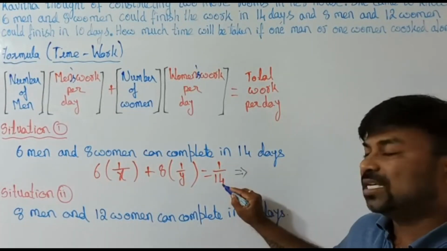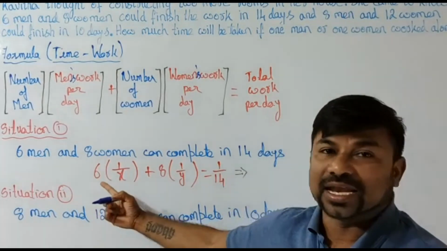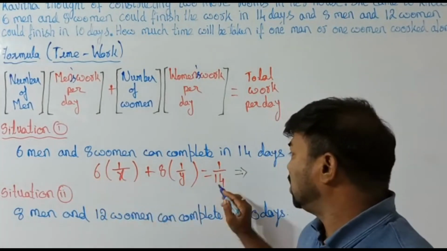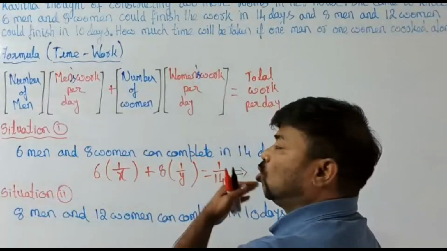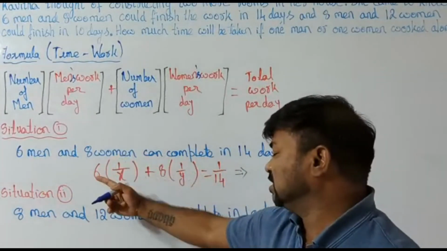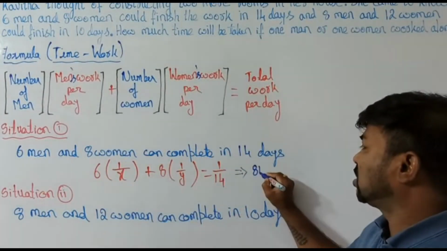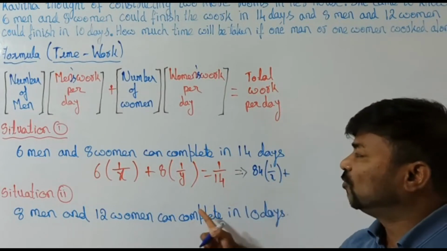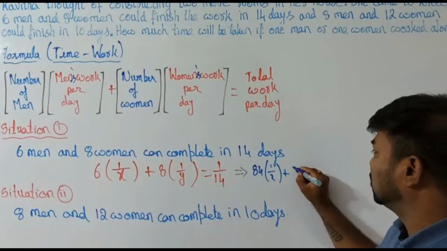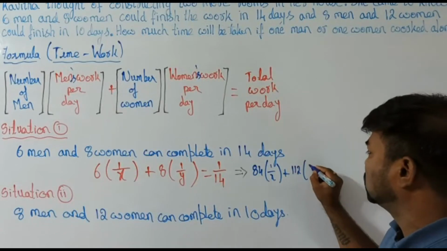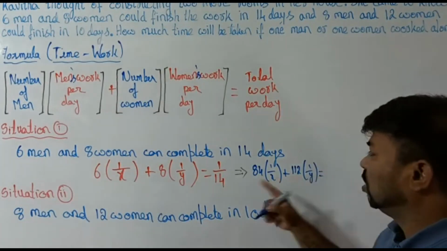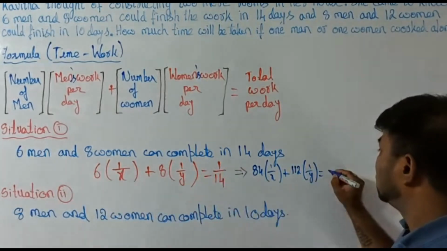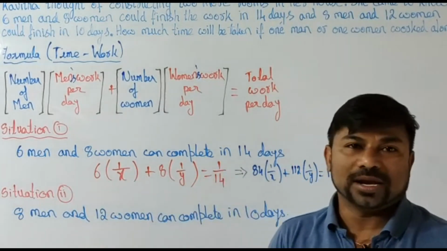Let us take this 14 to the other side. If you multiply the 14 on both sides, 14 times 6 is 84 times 1 by X, plus 14 times 8 is 112 times 1 by Y, equals 1, since 14 goes there and what is left over is 1.